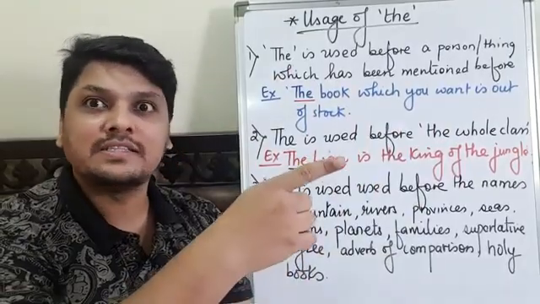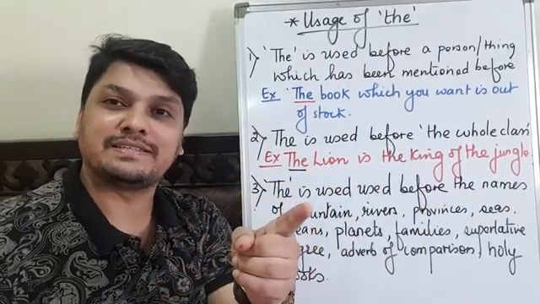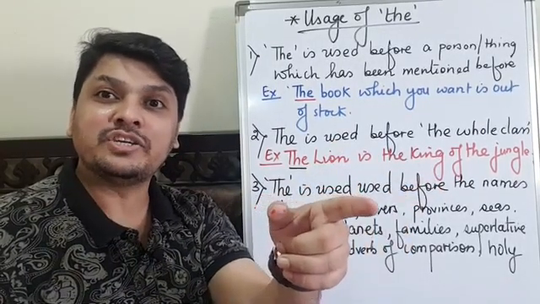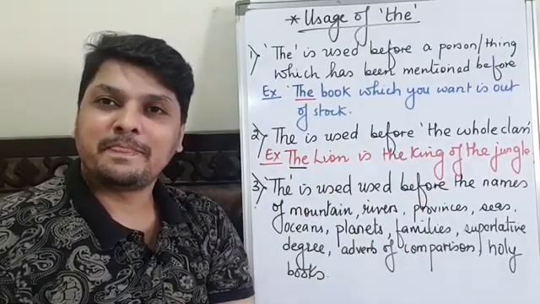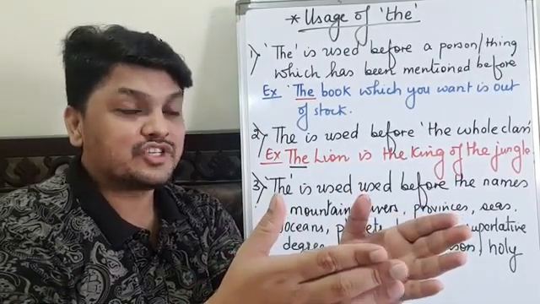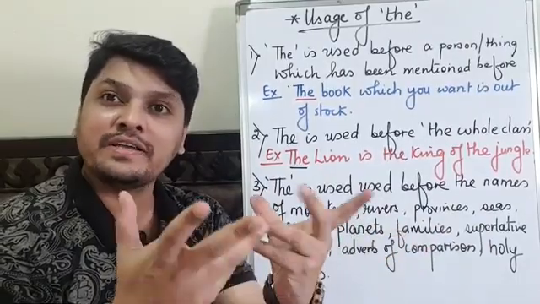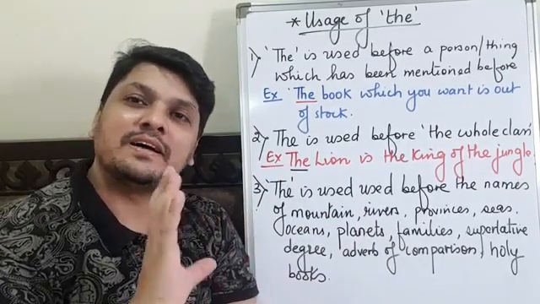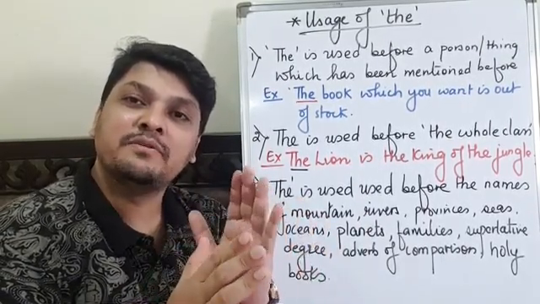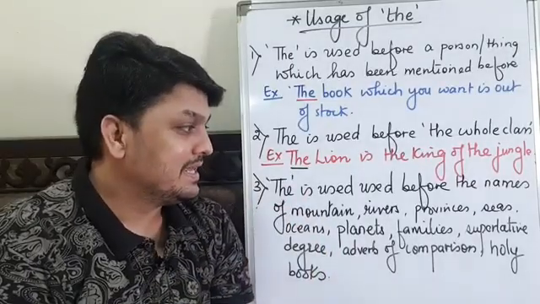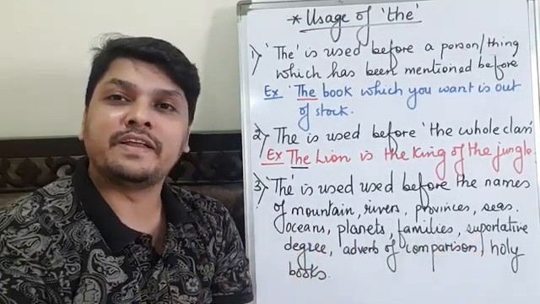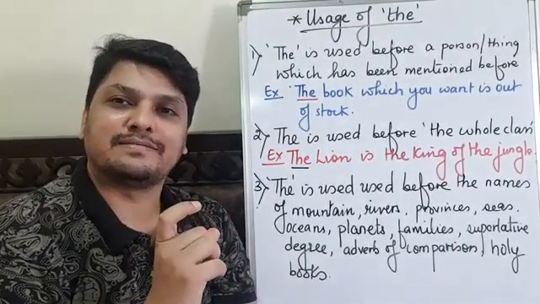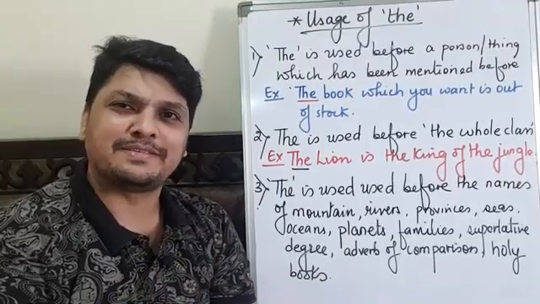Families: if you're talking about the Khans, the Sheikhs, the Ansaris, the merchants, the Shahs, the Oberois, the Tatas. So these are when you use the before the name of families. It is used before the superlative degree. Rohan is the tallest boy in the class, the tallest. I have taught you degree of comparison, you know very well.